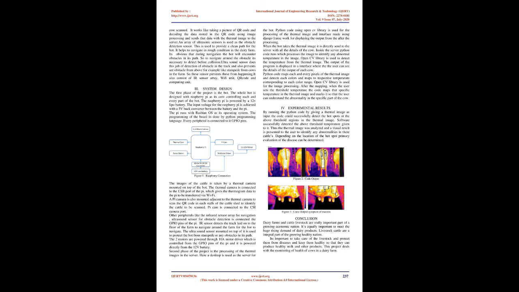Raspberry Pi 4 is used as the main processor. It controls the movement of the bot and controls the camera and helps in detecting each part of the cow to take the thermogram. The thermogram is sent to the computing unit via Wi-Fi. Raspberry Pi is a powerful processor which controls every action of the bot. It controls the movement and navigation of the bot. It also controls the camera unit which helps to scan the QR code and also take the thermogram of each cattle in the farm. It is powered by a rechargeable battery pack which powers the whole unit.